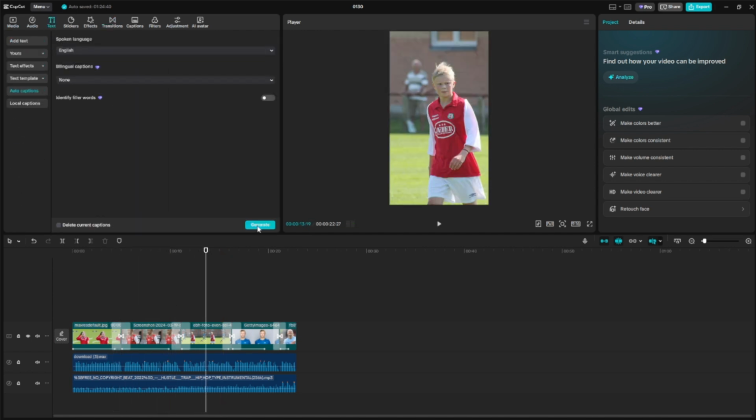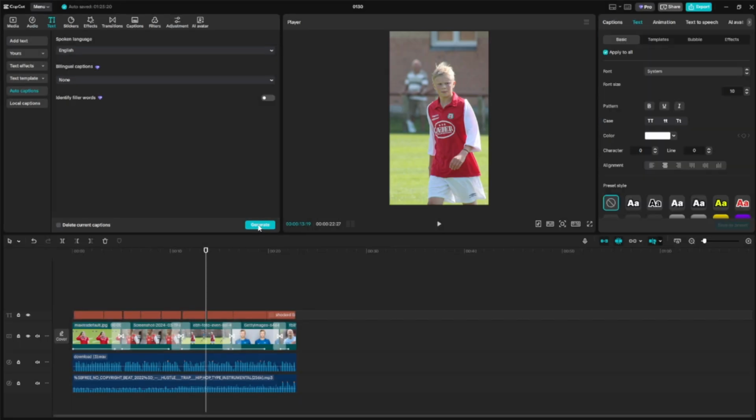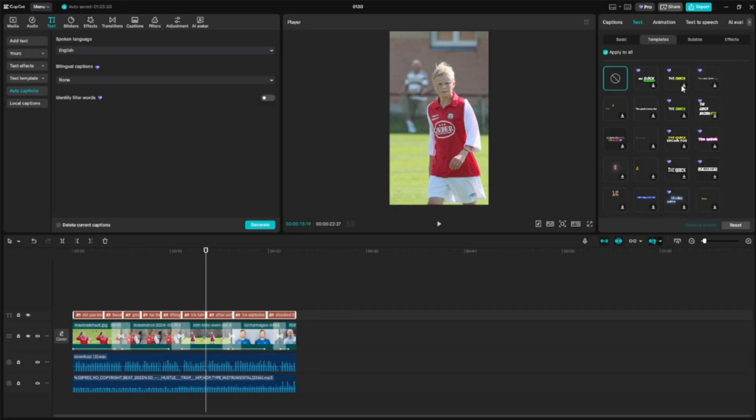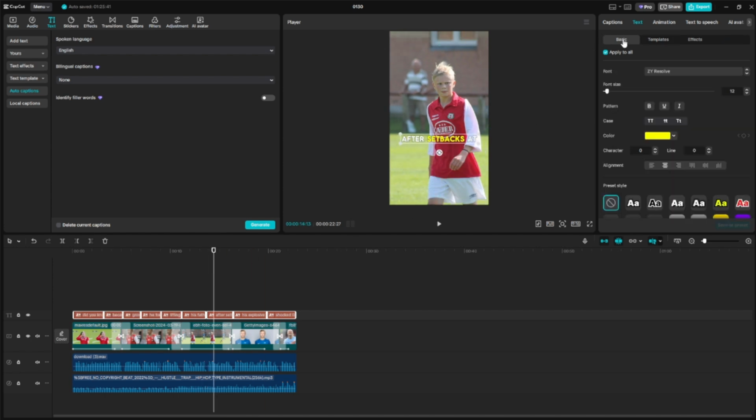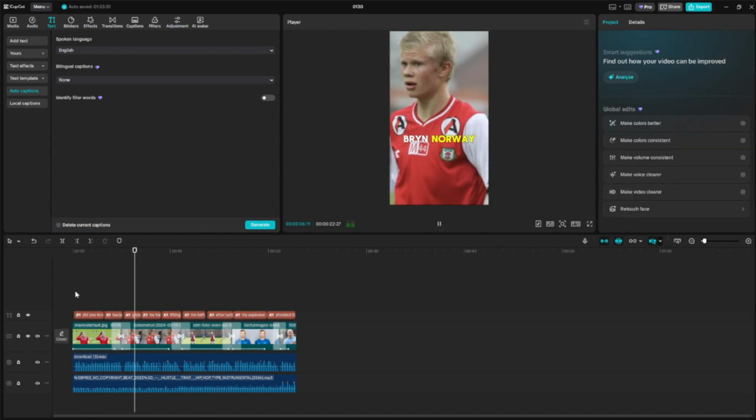Step 7. Add captions, very important. In CapCut, click Text, select Auto Captions, choose your language, and click Generate. Once captions are created, go to Caption Templates, pick a style you like, increase the font size, I usually keep it at 15, and adjust the scale until it looks clean. Click Export and you're done.